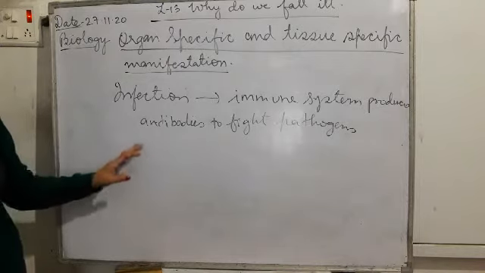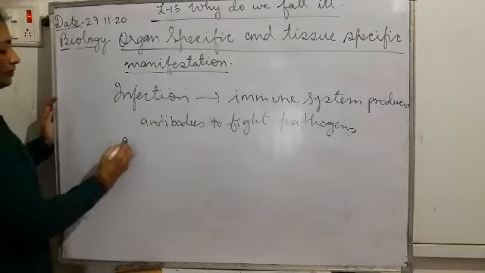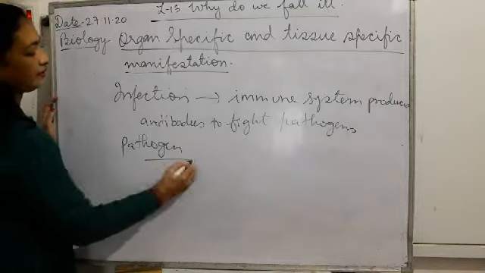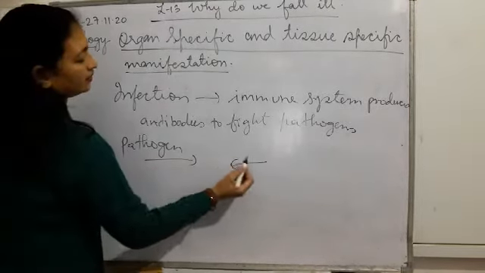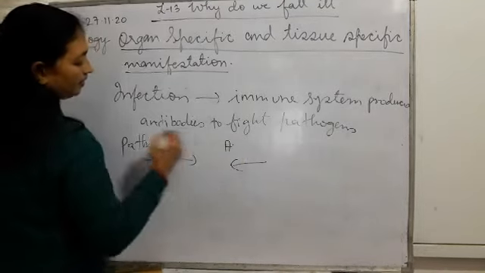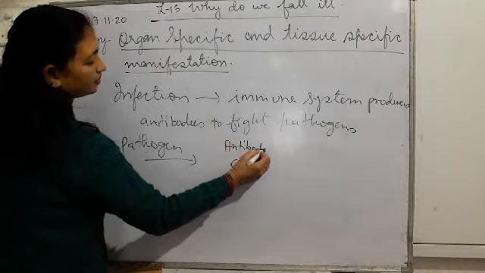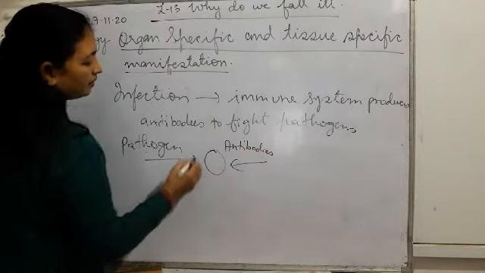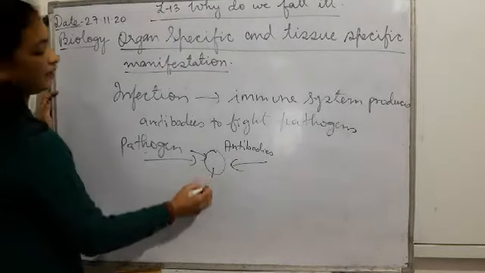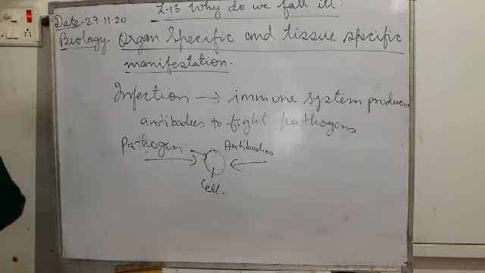Okay, so now what will happen? Pathogens have entered. Antigens are produced. The pathogen is the antigen here. Antibodies are produced. Here, when this pathogen is affecting a cell or a tissue, what will happen?